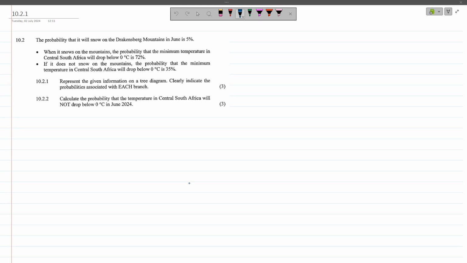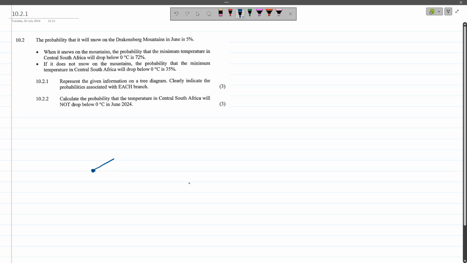Clearly indicate the probabilities associated with each branch. So we start from the beginning. Remember, in a tree diagram, at that level in the tree, the probabilities are always related and should be complementary.